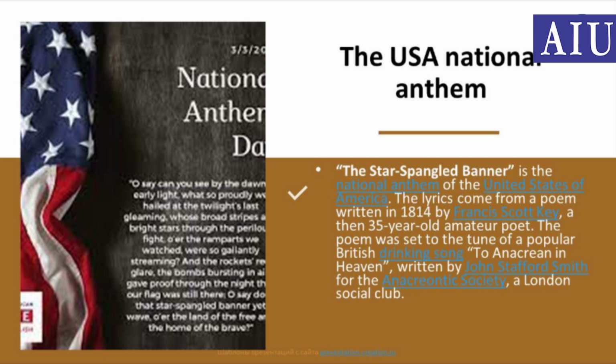The USA national anthem. The Star-Spangled Banner is the national anthem of the United States of America. The lyrics come from a poem written in 1814 by Francis Scott Key, then a 35-year-old amateur poet. The poem was set to the tune of a popular British drinking song, To Anacreon in Heaven, written by John Stafford Smith for the Anacreontic Society.